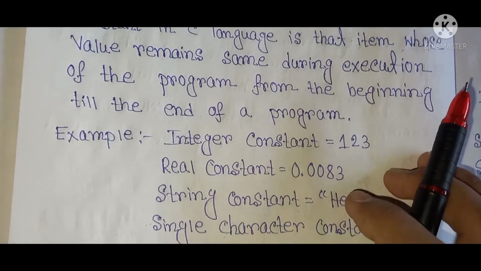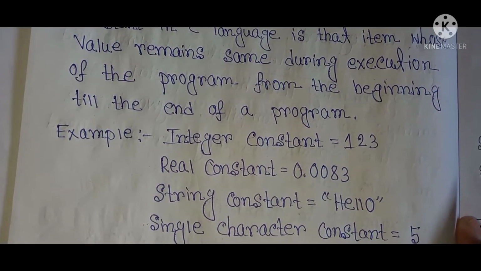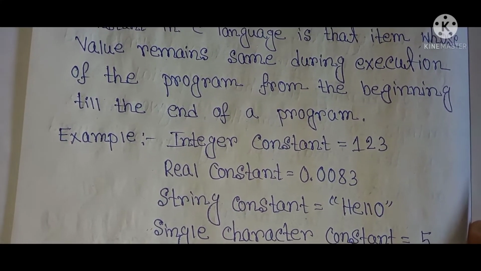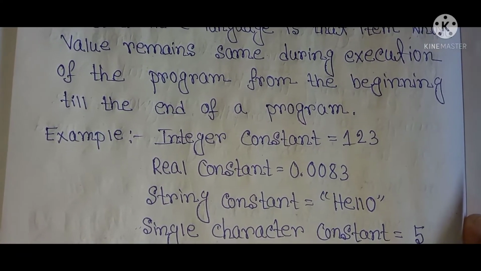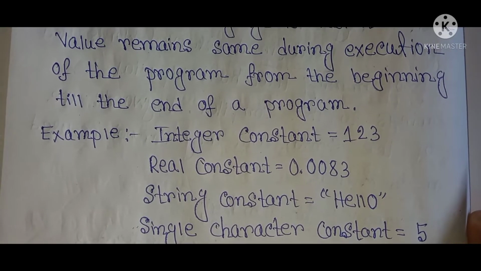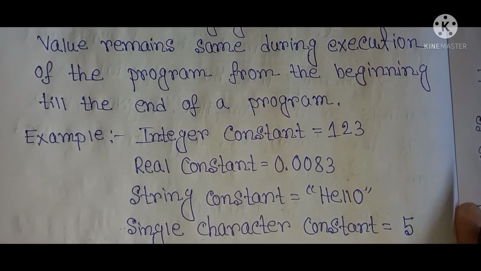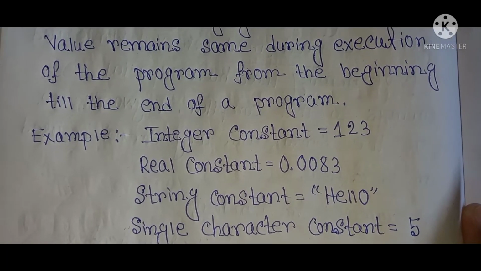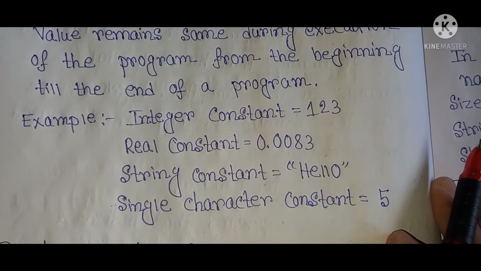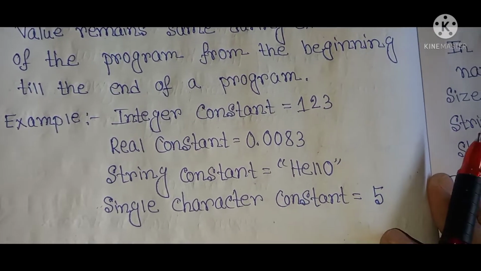Types are integer constant, real constant, string constant and single character constant. Integer constant means 1, 2, 3 or 4, 5, 6 or 5, 1, 3, 2. Real constant, 0.0083. String constant, hello. Any string like hello, hi, and any company names is a string constant. Single character constant, such as 5, 6, 7, 8, 9, and so on.